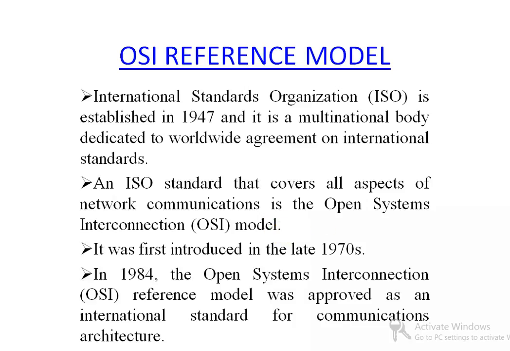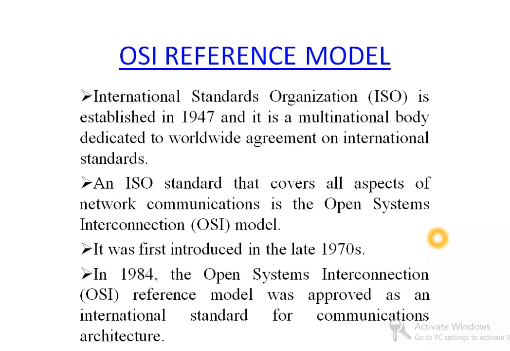Now let me clear up a little confusion about ISO and OSI. ISO is an international organization which covers many standards all over the world. But there is a subcommittee or sub branch of ISO which deals with computer network communication. It is called OSI, Open Systems Interconnect. It was first introduced in the late 1970s. In 1984, the Open Systems Interconnection reference model was approved as an international standard for communication architecture.